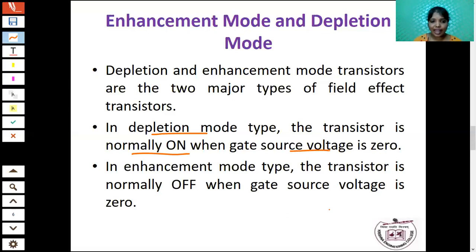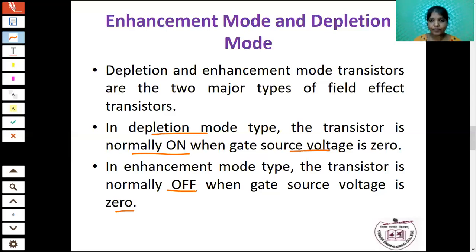Next one is the enhancement mode. Enhancement mode means what? If the gate voltage is equal to 0, the transistor is off. That is the enhancement mode. So in enhancement mode, no channel exists between the source and drain. When you apply the gate voltage, only then is the channel created between source and drain. I hope you have understood the concept.